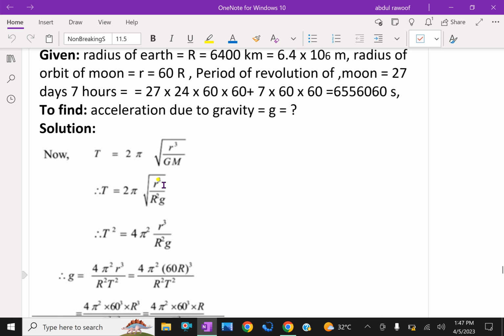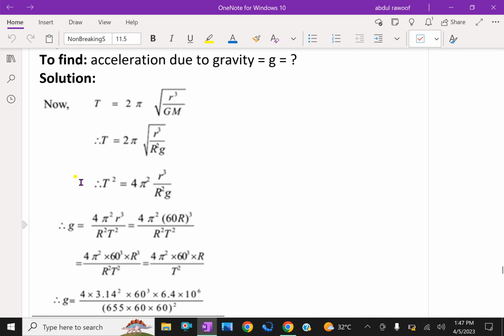That is T equal to 2 pi times the root of r cube by R squared g, because GM can be converted to R squared g. Then squaring both sides, T squared equals 4 pi squared r cube by R squared g. From that, taking g out and T squared down, we have g is 4 pi squared r cube by R squared T squared. Then we substitute r as 60 times the radius of the Earth, that is 60 R whole cube.